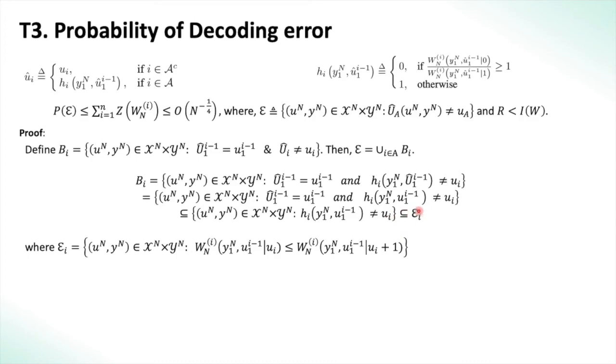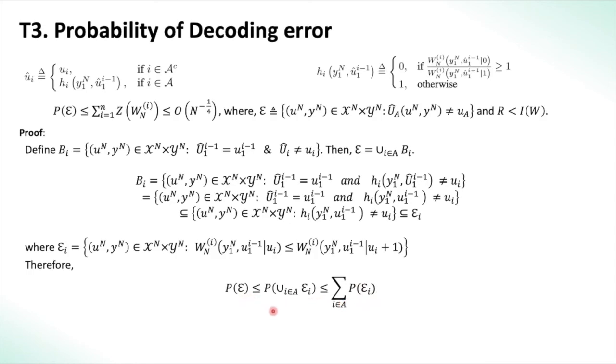Now this event is a subset of only the latter part happening, and we define this to be a subset of a set epsilon i, where we define epsilon i to be the set of all inputs u^n and outputs y^n such that the decision is in error. So W_i of y^n, u1 to i minus 1, given ui is lesser than that for the inverted bit. Only when this is true has an error in the ith bit actually occurred. So we clearly see that P of epsilon is lesser than P of the union over i in A of epsilon i, which is lesser than the summation of P of epsilon i from the union bound.